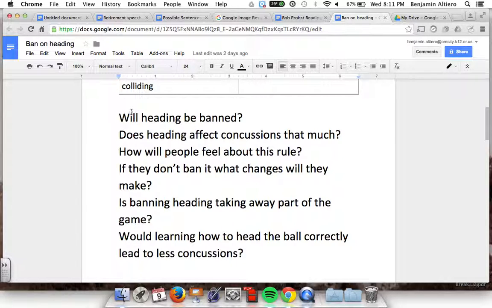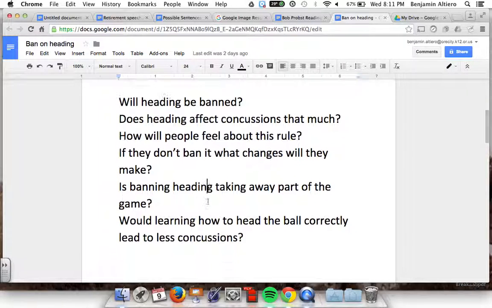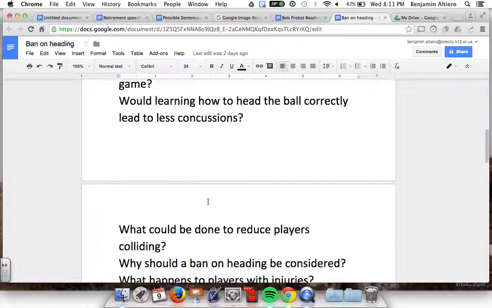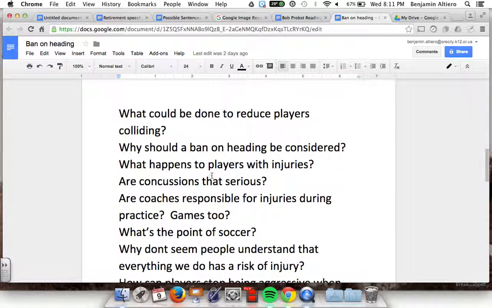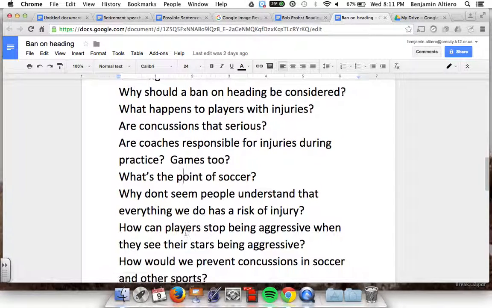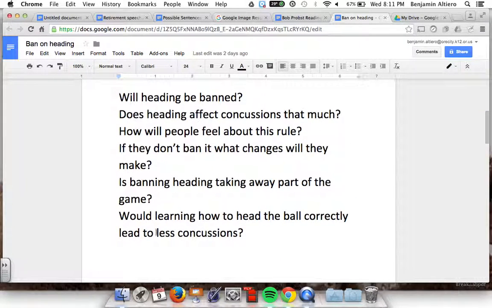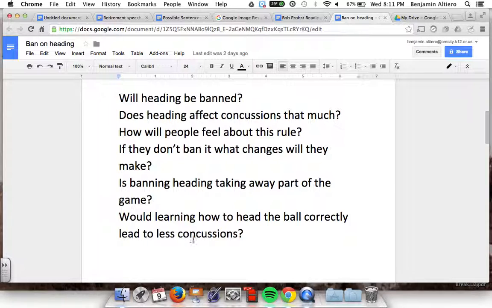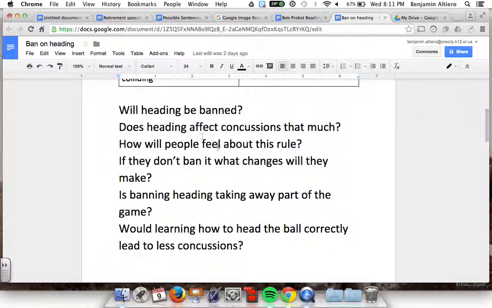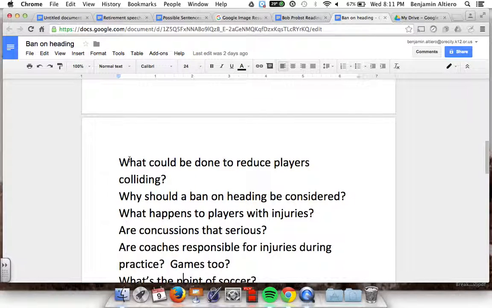So some of the easier ones that we had to answer: will heading be banned? As a class, we pretty much agreed no. Is banning heading taking away from the game? Again, mostly they felt yes, it was. Are concussions that serious? And then we did have some goofy questions too, like what's the point of soccer? Some of the better questions we have, or that would lead to better discussions, were: would learning how to head the ball correctly lead to less concussions? If they don't ban it, referring to heading, what changes will they make to make it safer? What could be done to reduce players colliding?